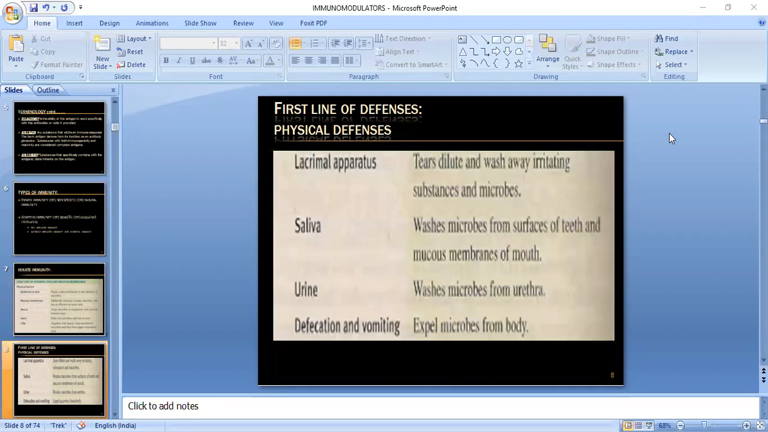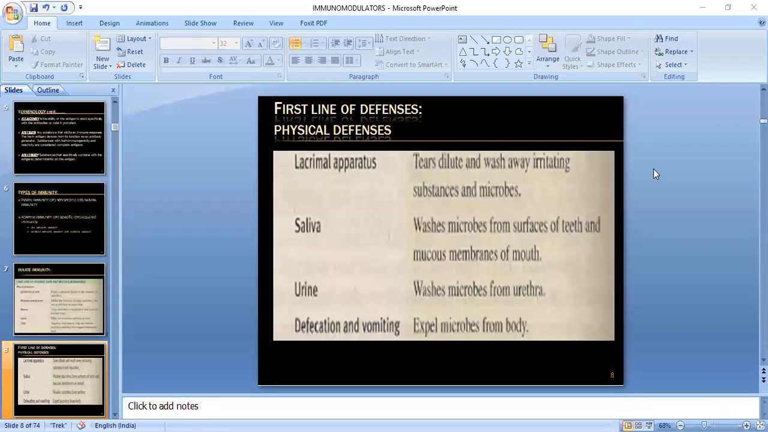Then you have the physical defenses. Earlier we saw the physical factors, and now you can see the physical defenses. The lacrimal apparatus: tears dilute and wash away irritating substances and microbes. So tears are also helpful in removing irritating substances from the eyes.